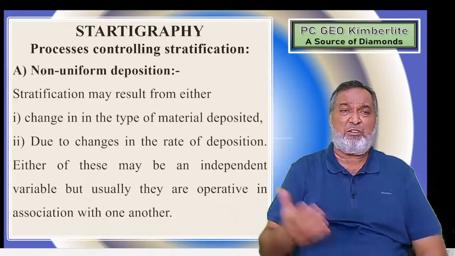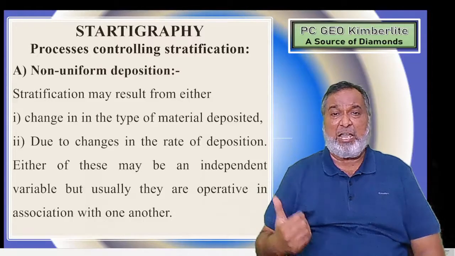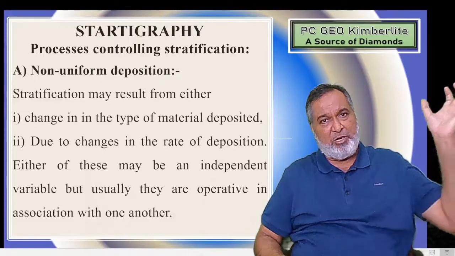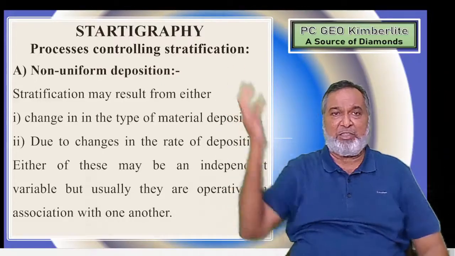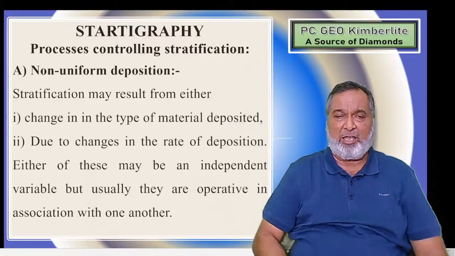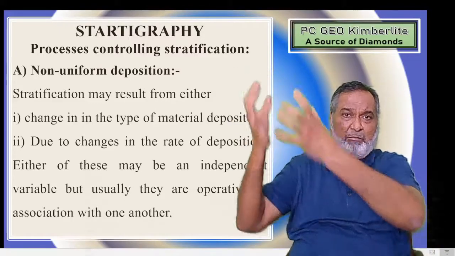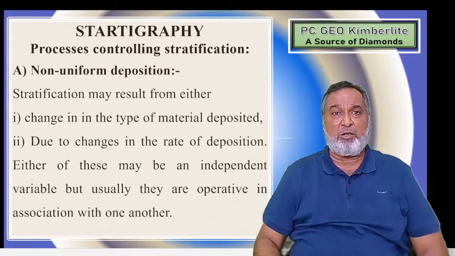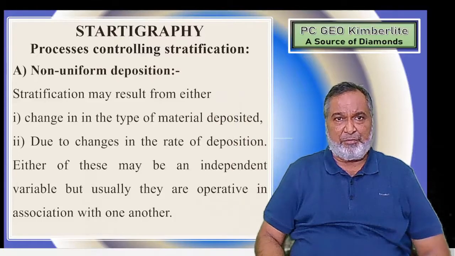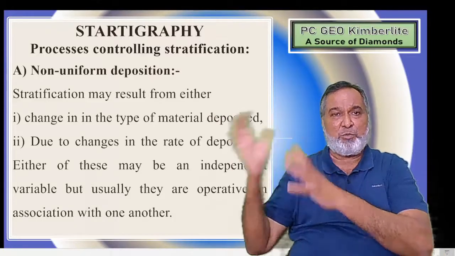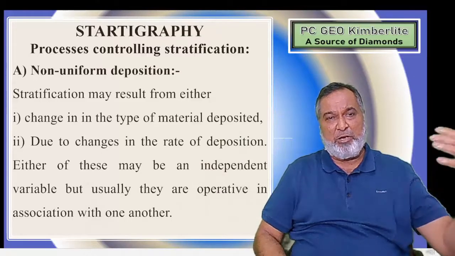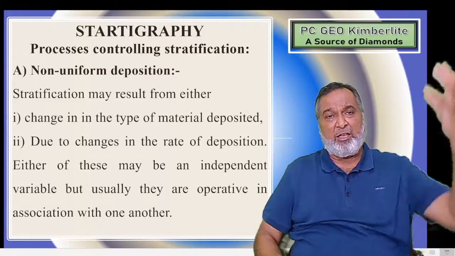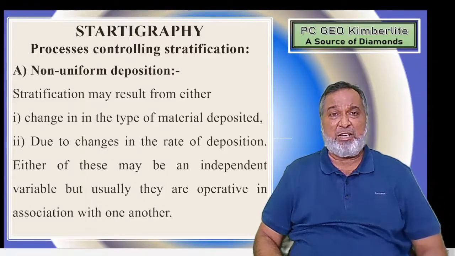Why are these happening? Because of the change in the type of material deposited. For example, the supply of water is coming from the north end, and in that north area the granite is exposed. So granite is weathered, and material comes from the north side. But after some years there is no weathering of that particular part, because the favorable condition for weathering of the granite is no longer there. But we get material from the western side, where there is sandstone, and that sandstone has gone under weathering. From that side now the material is coming and being dumped.